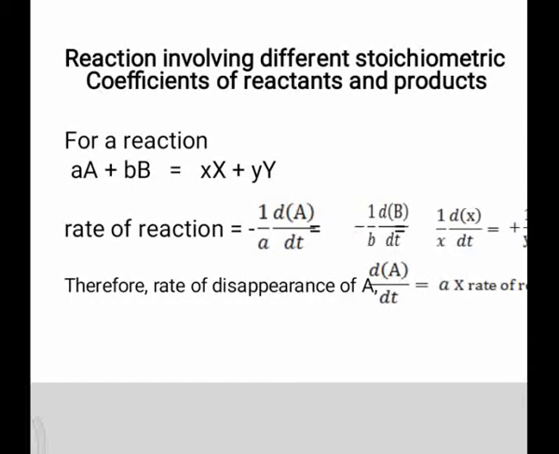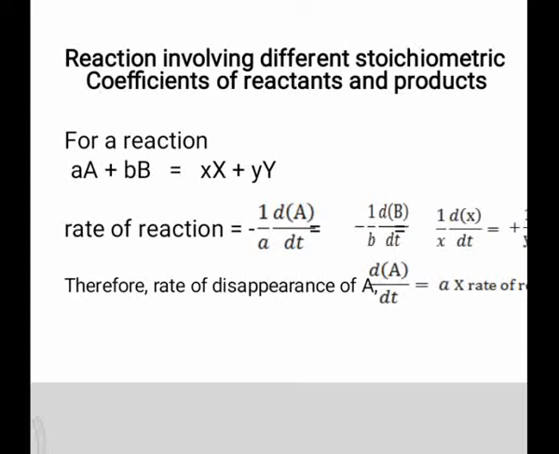Rate of reaction when the reaction involves different stoichiometric coefficients of reactant and product. For example, a general chemical reaction aA plus bB gives xX plus yY, where A and B are the reactants and X and Y are the products.